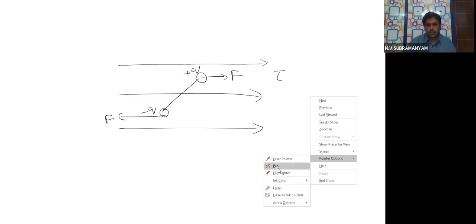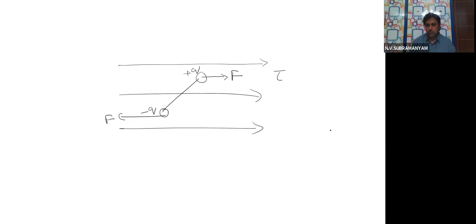Let me take the pen. That torque is given by, vectorially, P bar cross E bar, which equals P E sin theta. What is the formula? Tau is equal to P E sin theta. What will this torque try to do?